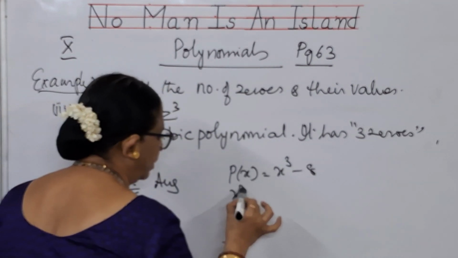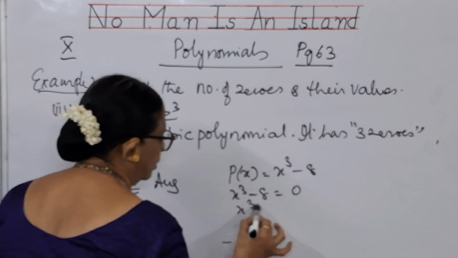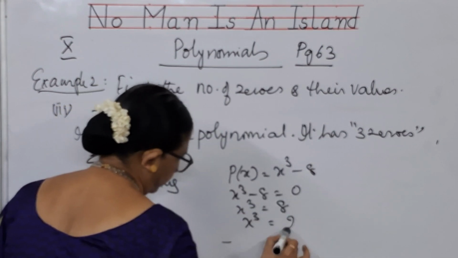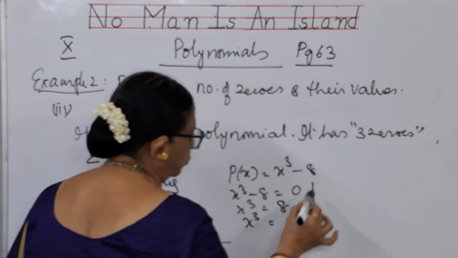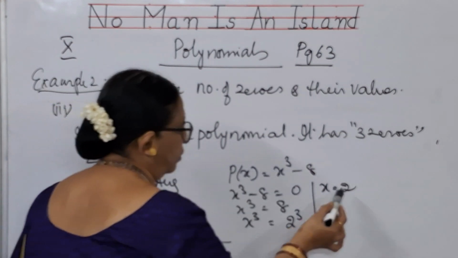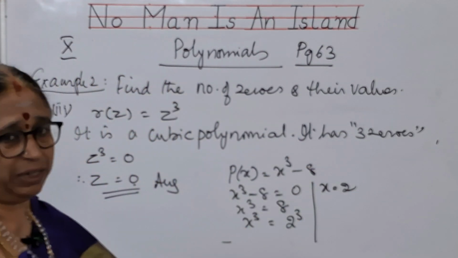That means x cube minus 8 will be 0. X cube is equal to 8. X cube is equal to 2 cube. What did you do? 8 you have written as 2 cube. So x is equal to 2. So the value of x is equal to 2. That means 3 times you will be getting the 2 value only.